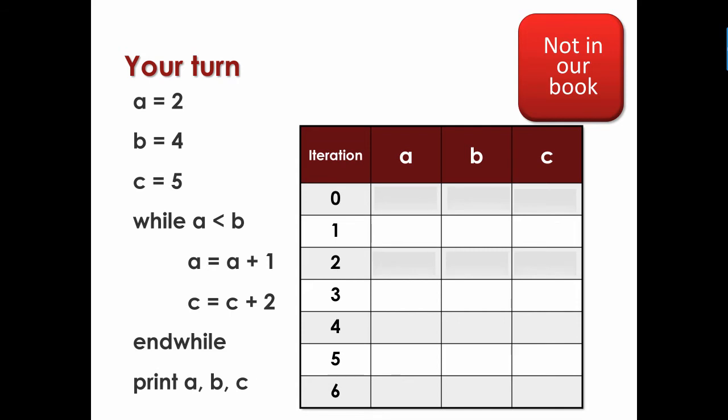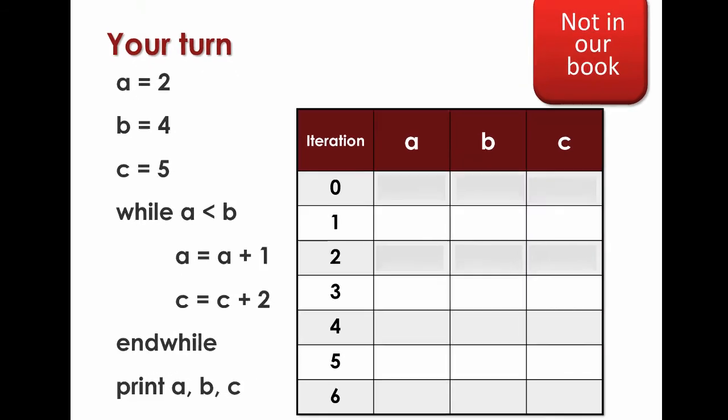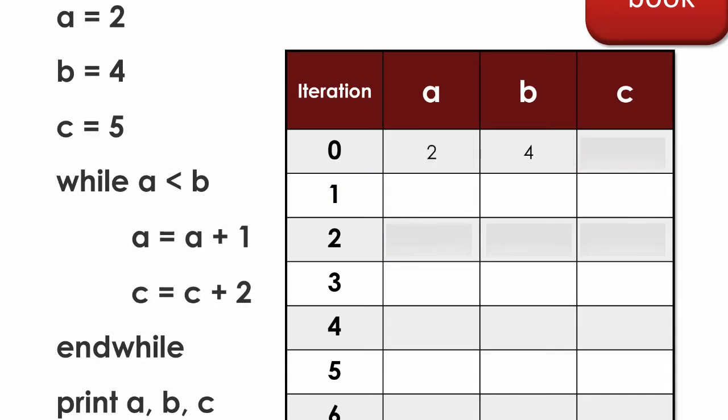So let's actually do this one. On iteration 0, in other words, before it actually runs, we're going to put our variables in the table. So you notice a went in 2, and b went in 4, and c went in 5. Now we're going to go down to the while statement and run it. So is a less than b? Let's see. A is 2, less than 4. Yep. Okay, we're going to run. So now it says a equals a plus 1, and c equals c plus 2, so that would be 7. And b doesn't do anything, so we're going to keep that the same.